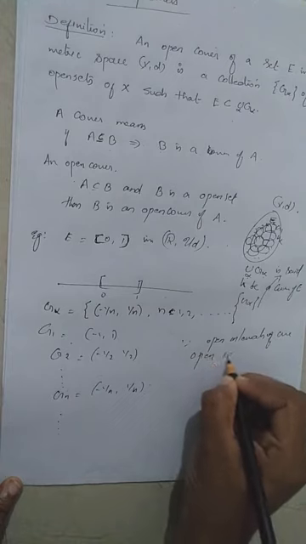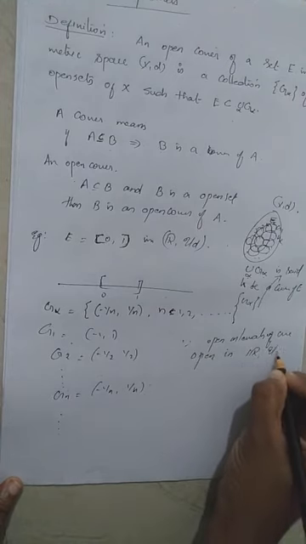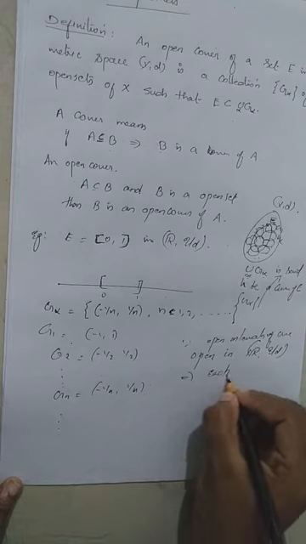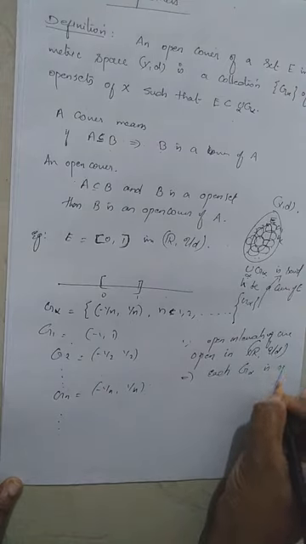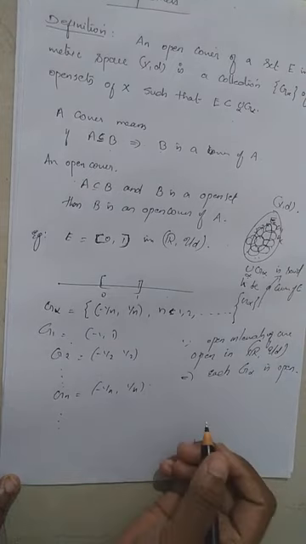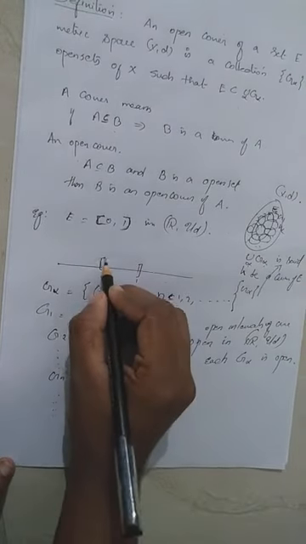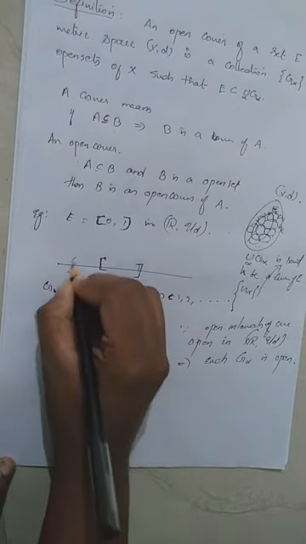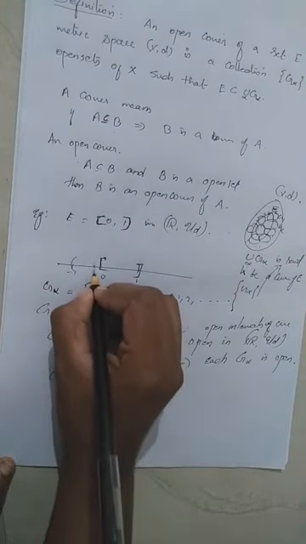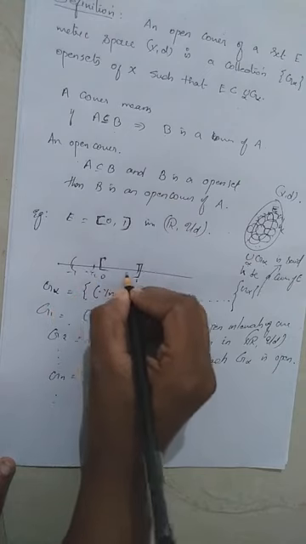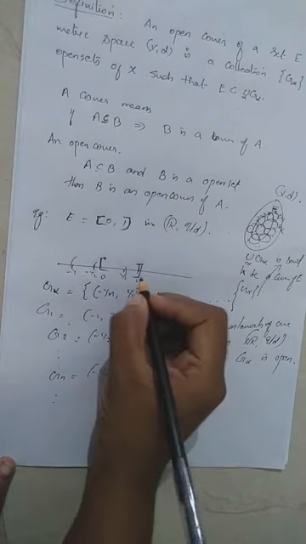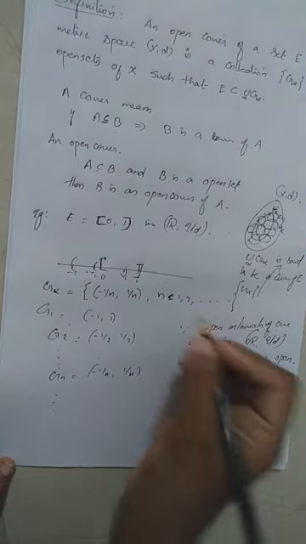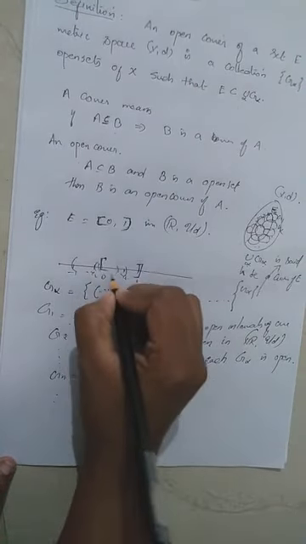Now consider the closed interval 0, 1. G1 is the interval (minus 1, 1), G2 is (minus 1 by 2, 1 by 2), and G3 is (minus 1 by 3, 1 by 3), etc.